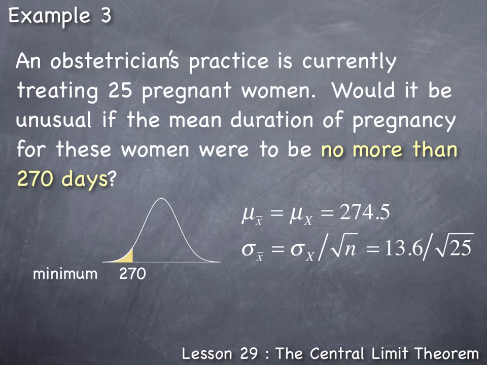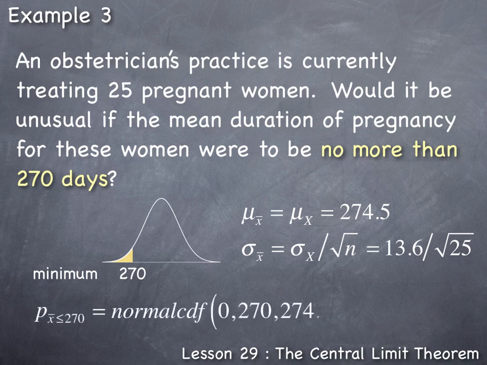So when we're given the values of the random variable in question, in this case, no more than 270 days, which would be x bar less than or equal to 270, and we're trying to find the probability, the command we would use is the normal CDF command. The normal CDF command requires the input of 4 values. The first is the L, and the second is the U, the lower and upper limit of the answer we seek. In this case, the lower limit is the minimum duration of a pregnancy, which we're going to use as 0 days, comma, all the way up to the 270 days as the upper limit, comma, the last 2 values are the mean and the standard deviation.